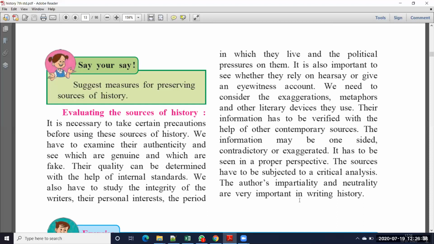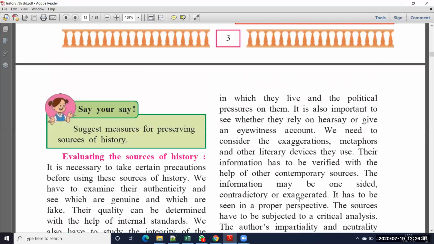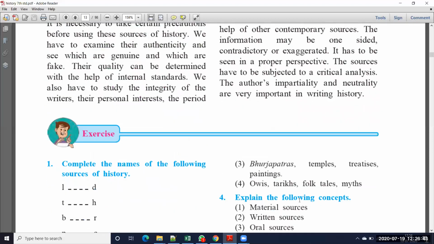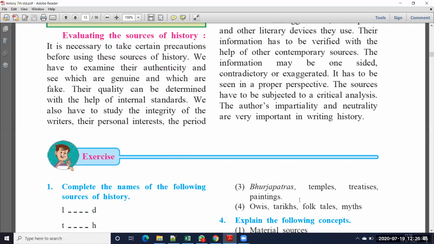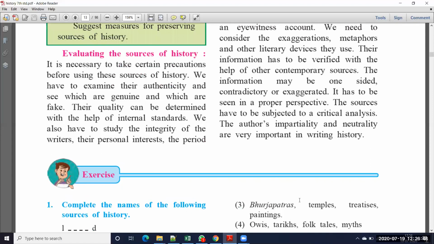Okay, students, so this is the first chapter of history, sources of history, 7th standard. I hope you understand. I think it is useful to you.